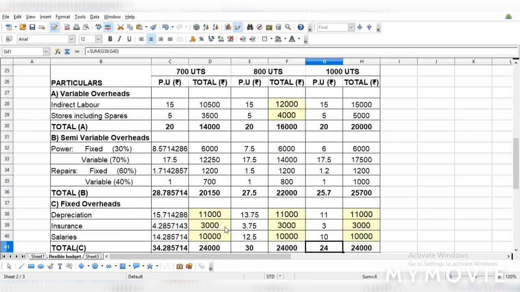So this is how we are going to prepare flexible budget. Okay, again I am saying fixed cost will not change according to the volume of production. Okay, wherein variable cost will change according to the volume of production. And flexible budget is prepared to see the cost at different stages or different volumes of production.